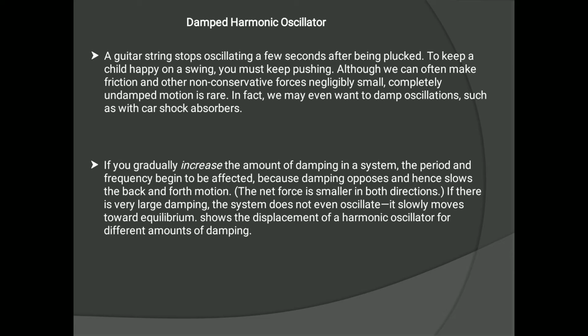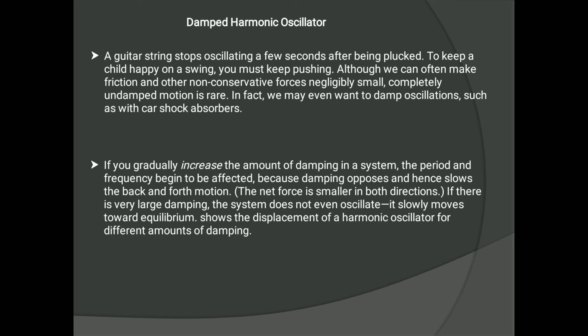If there is very large damping, the system does not even oscillate. Right? Damping force is like a resistive force, so it just resists the oscillation, and due to that resistance the period or frequency of the oscillation is affected.